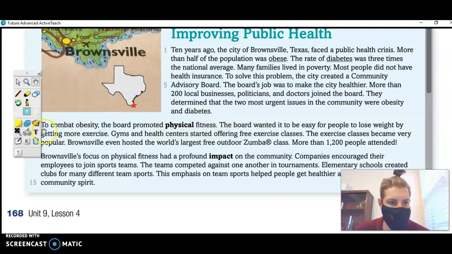Just as an example, again, if we read the sentence, to combat obesity, the board promoted physical fitness. So we know obesity related to obese has to do with weight, being overweight, and the health problems that that causes. And we're talking about combating that. So fighting against obesity, the board promoted physical fitness.